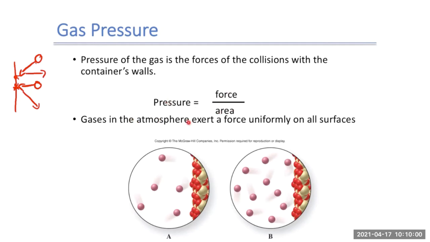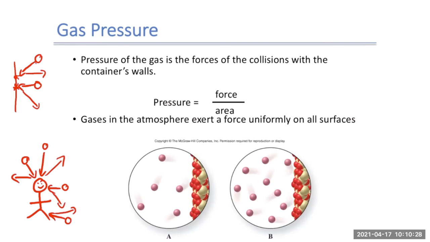So gases in the atmosphere will exert a uniform pressure on all surfaces, which means if we're standing here, our gas particles are bouncing and colliding with us to exert atmospheric pressure on us. So that's all atmospheric pressure is, the gas particles colliding with us.